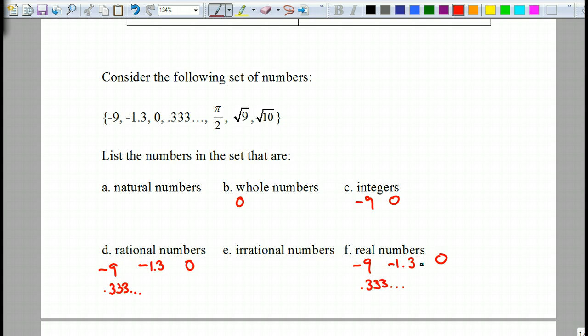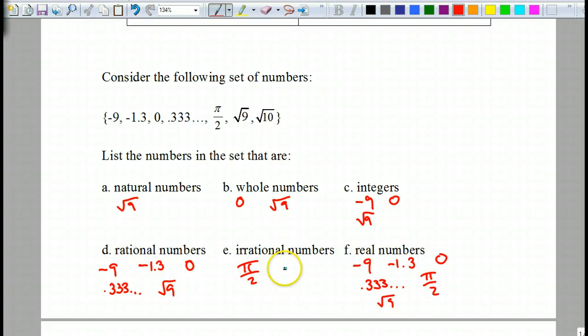Okay, how about pi over 2? Yeah, that is irrational. And it's real. Okay, how about square root of 9? It is an integer. It is real. Yes. It belongs to everything but the irrational group, right? How about square root of 10? It is irrational. And real.